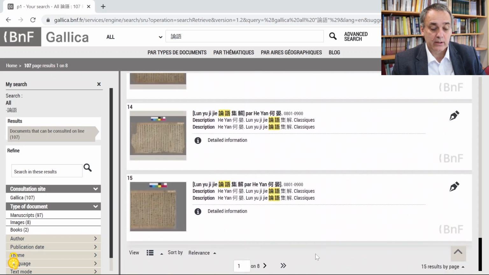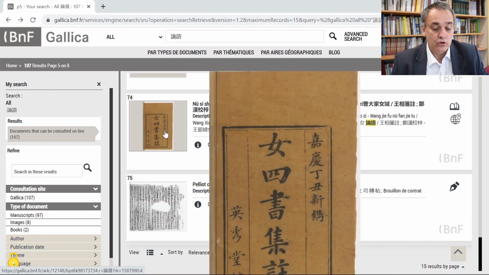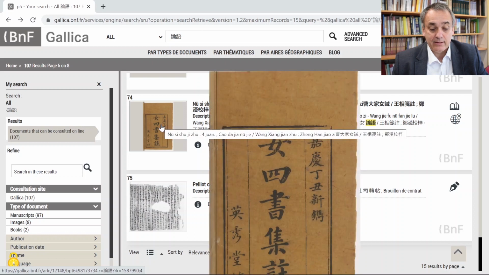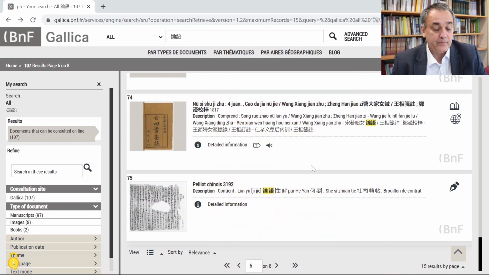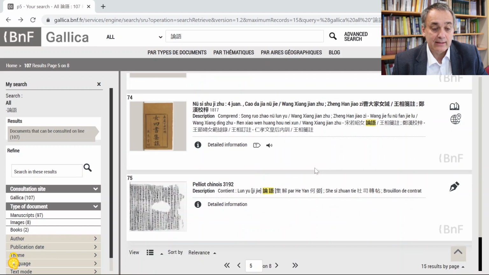Now if we go forward, let's say we go to page 5 of the 8 pages of search results, then we can see that there are also entries that are not from Dunhuang. So this 女四书几注, the collected annotations to the Female Four Books, is not a Dunhuang manuscript at all. It's not even from the medieval period. It's a much more recent copy from the Jiaqing period, and that's a printed book. It has nothing to do with Dunhuang. And the reason for that is that we did not limit our search. So we're searching the entire digital collection of the National Library of France.